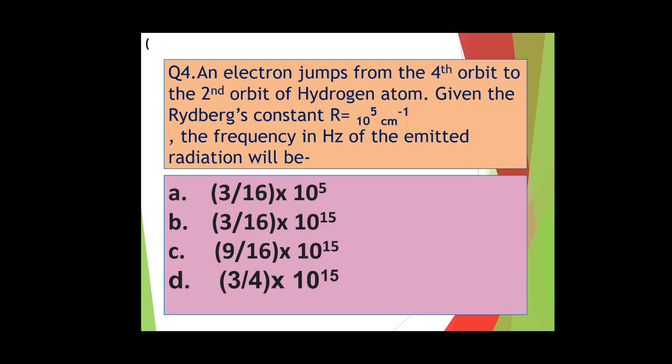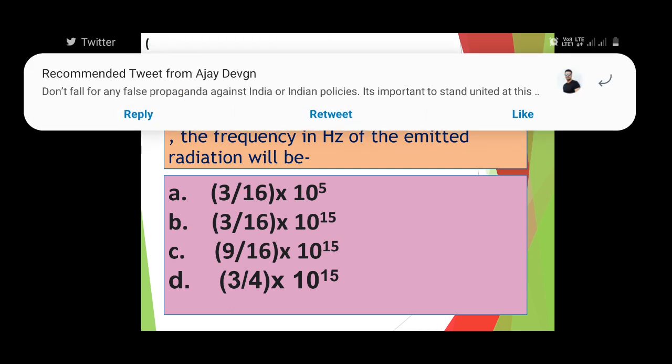Next question, question number 4. An electron jumps from the fourth orbit to the second orbit of a hydrogen atom. Given the Rydberg constant R equal to 10 raised to 5 centimeter inverse, the frequency in hertz of the emitted radiation will be: 3 upon 16 into 10 raised to 5, 3 upon 16 into 10 raised to 15, 9 by 16 into 10 raised to 15, 3 by 4 into 10 raised to 15. We have to find the frequency in hertz.